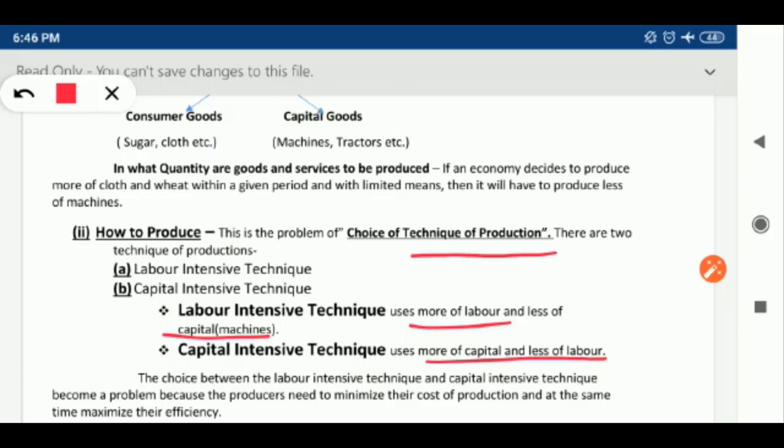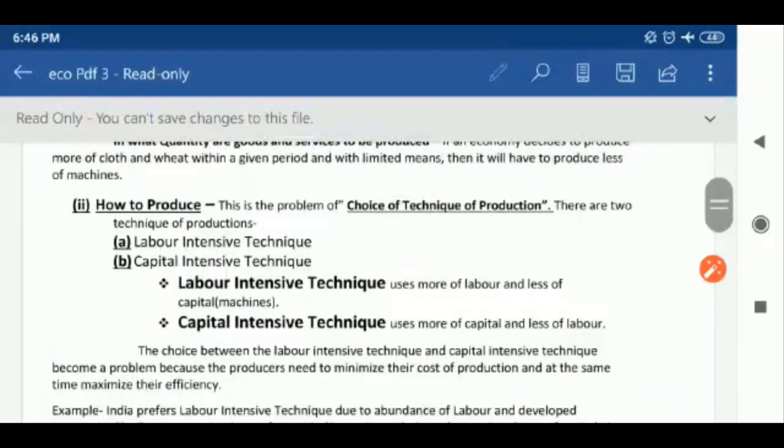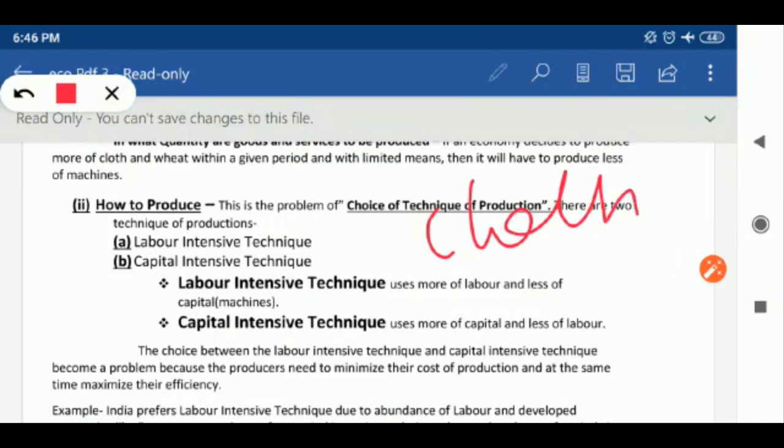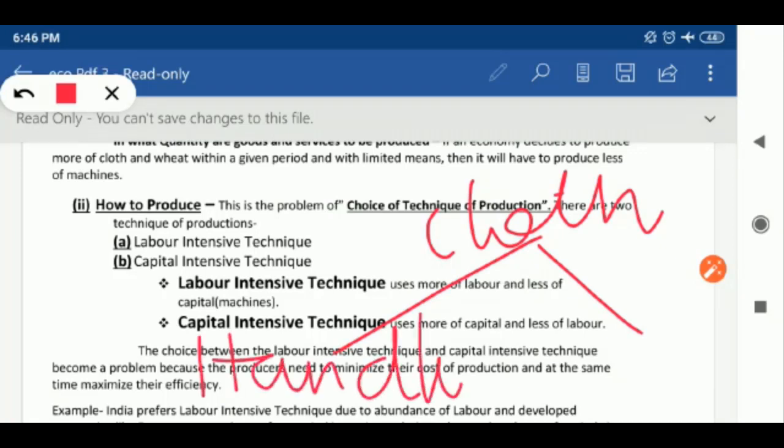For example, production of cloth. Suppose there is a production of cloth, so the production of cloth can be done either by handlooms or by the modern technique, machines. So one can opt for the handloom or one can go for the modern technique machines.